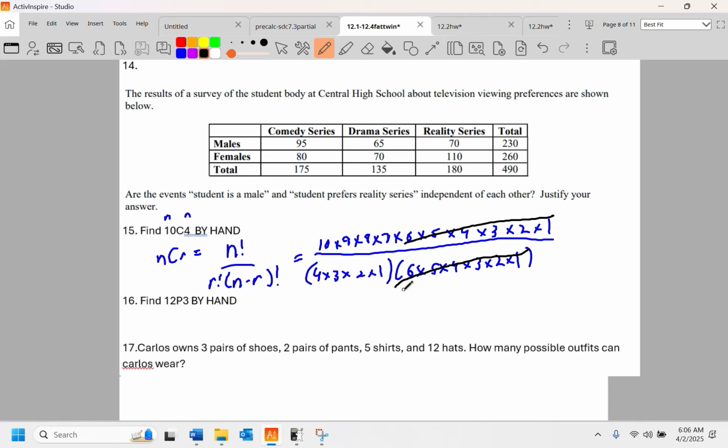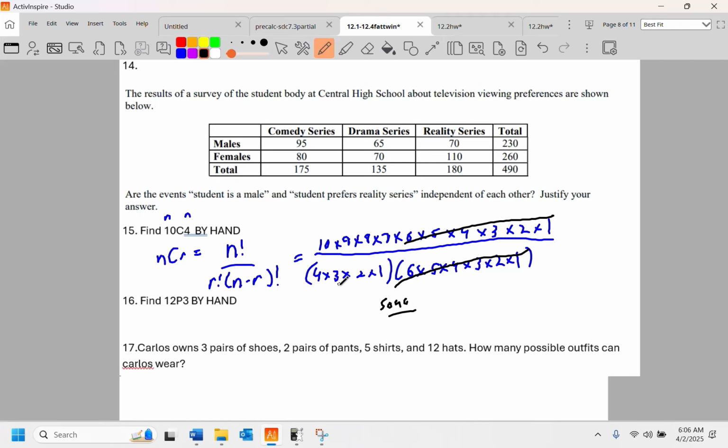Because they're common factors of numerator and denominator. What are we left here with? We're left with 10 times 9, which is 90, times 8, which is 720, times 7, which is going to be 5,040. And we will check ourselves here, okay?